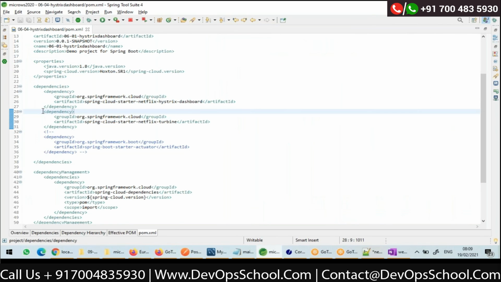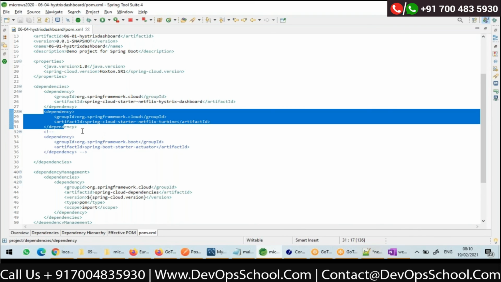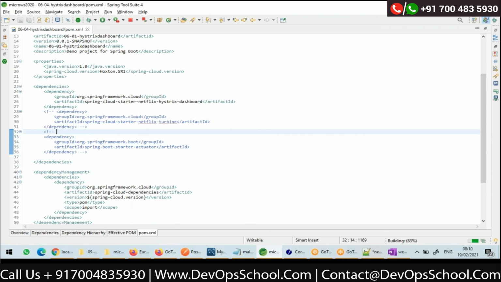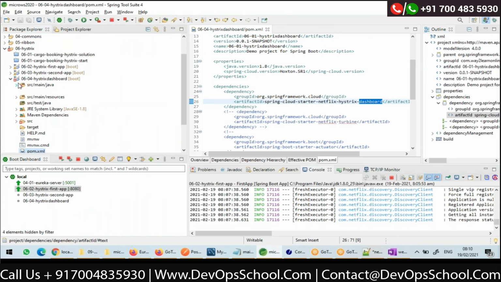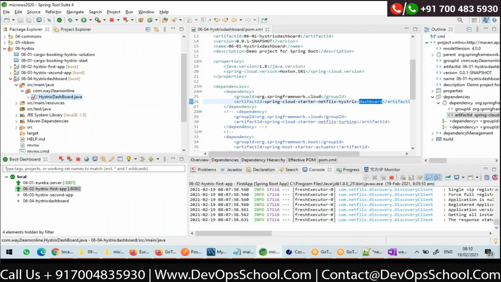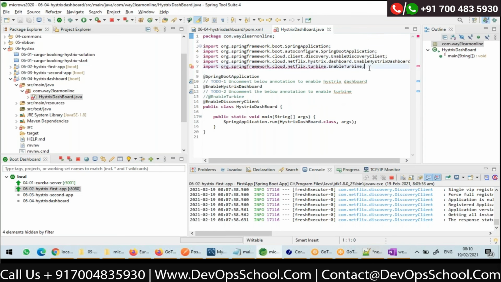I'll comment out this part. As of now, I'm just having Hystrix dashboard as a dependency, nothing else. Then in my main configuration class, there's an unnecessary import, I'll just remove it.